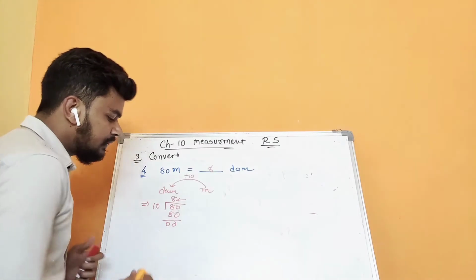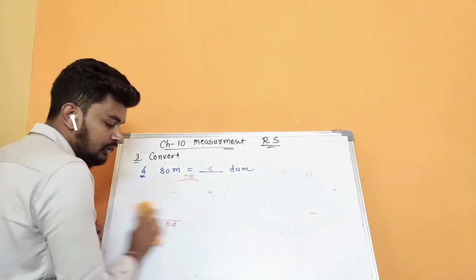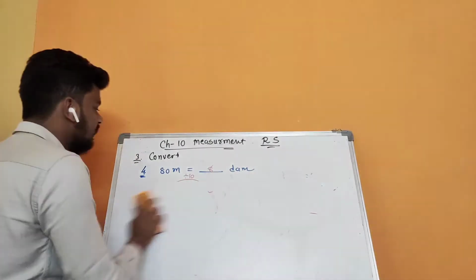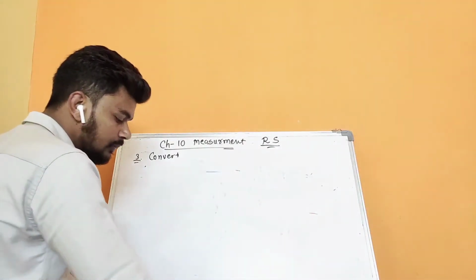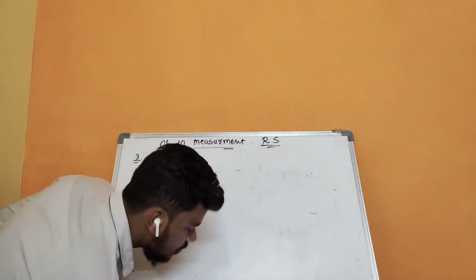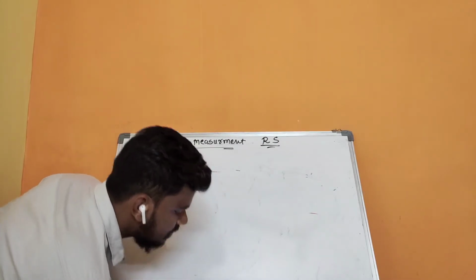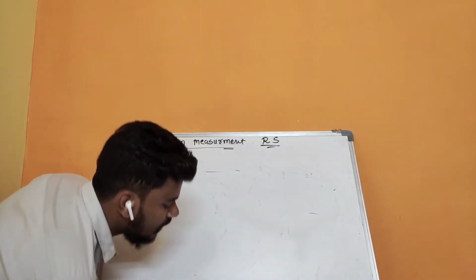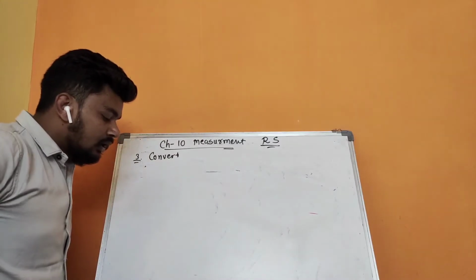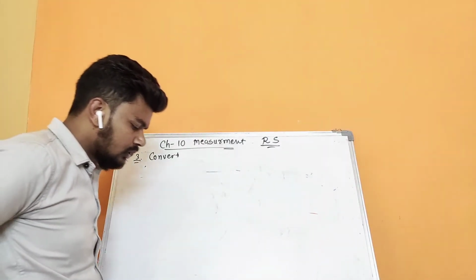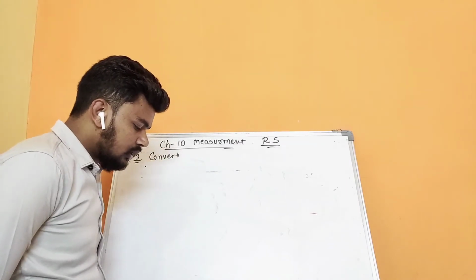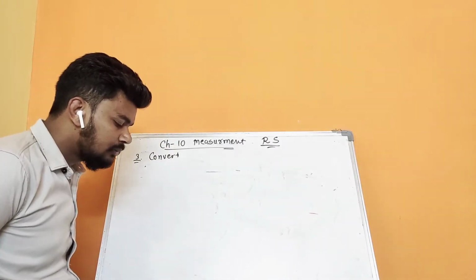Next one 53, you can do 53 meter, you can do the same as like that one only. So that one I am giving you in the homework. Fifth one. Next sixth one, it is a very simple kg to gram only, so directly you can do it. Next seventh one, that is also the reverse of that one.